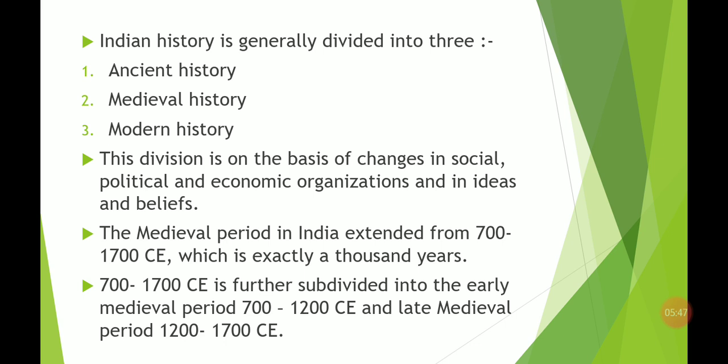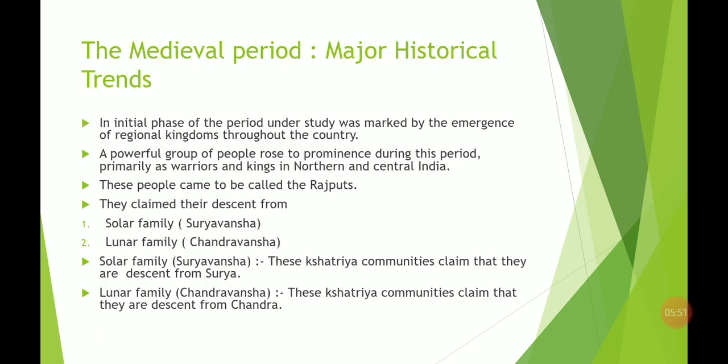So, let us begin with the topics given in the book. Basically, we have to see the major historical trends. In this topic, we have to see first of all what were the changes during those periods. So, let us see the first initial change.